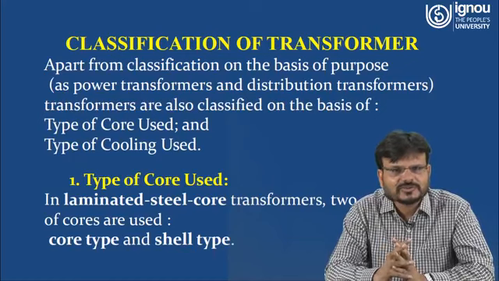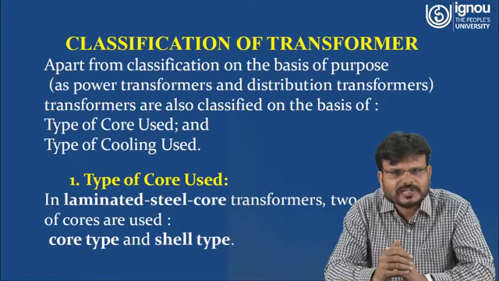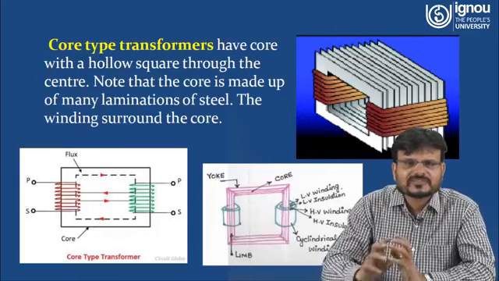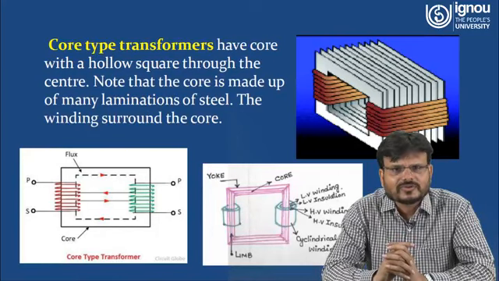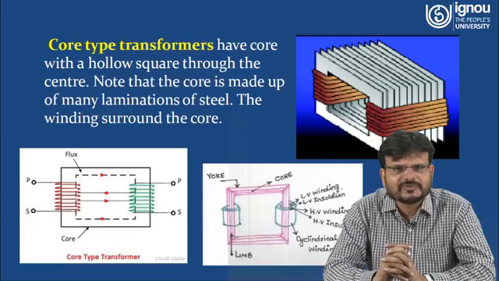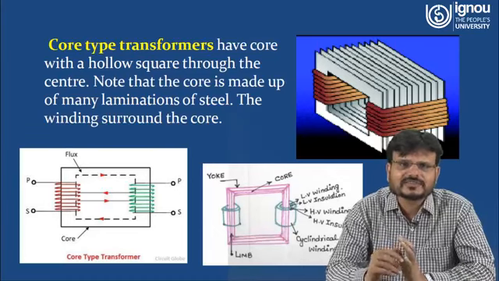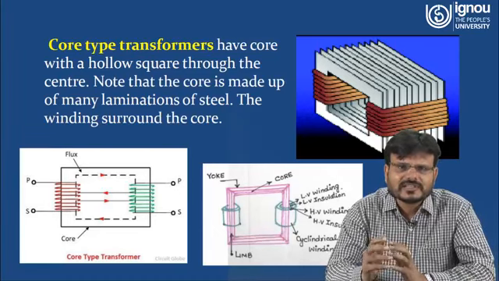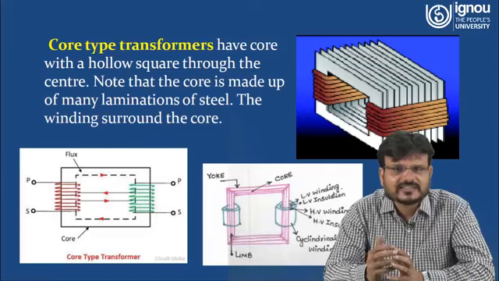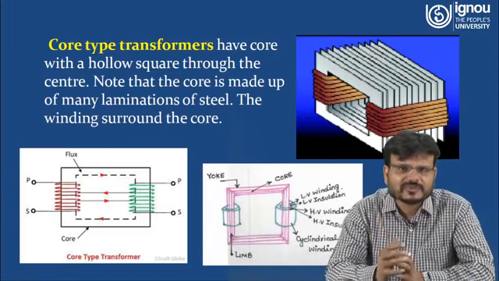So on the basis of the core, the transformer may be of two types. One is the core type transformer, another is the shell type transformer. In the core type transformer, what happens? Core type transformer has a core with a hollow square through the center. Note that the core is made of many laminations of steel. Why is this core made of lamination? It is made of lamination to reduce the eddy current losses. If it is solid, eddy current losses will be very high, so the efficiency of the transformer will be less. So the core of the transformer is laminated.